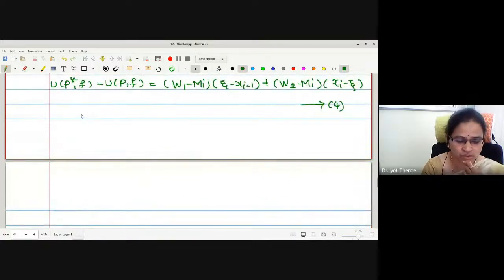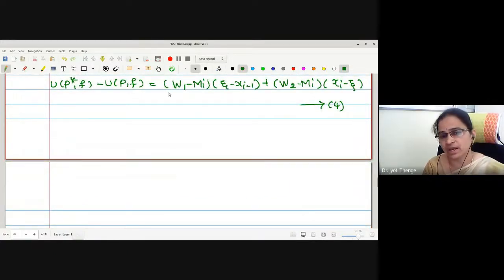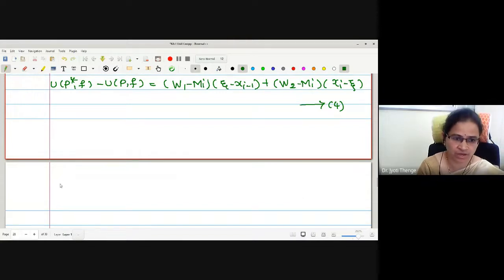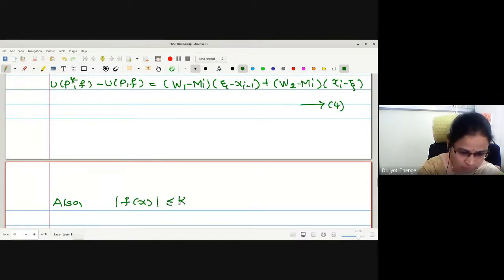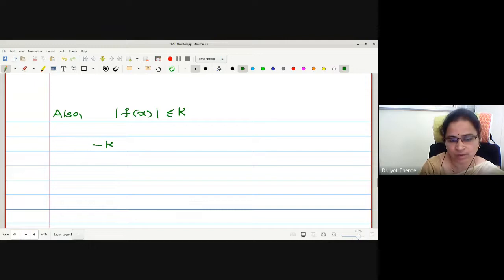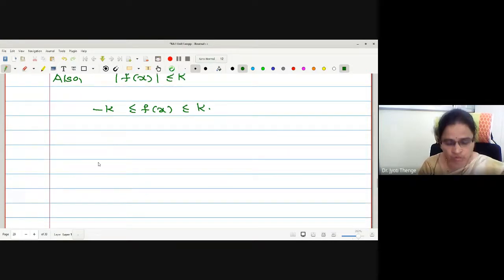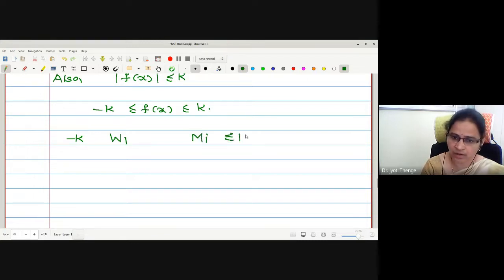Now let us try to understand the relation between K and W and Mi. Again, very similarly, mod f of x is less than or equal to K, that is, minus K is less than or equal to f of x, which is less than or equal to plus K. Again, plus K is an arbitrary upper bound and minus K is an arbitrary lower bound, and we want a relation between K and W and capital Mi.